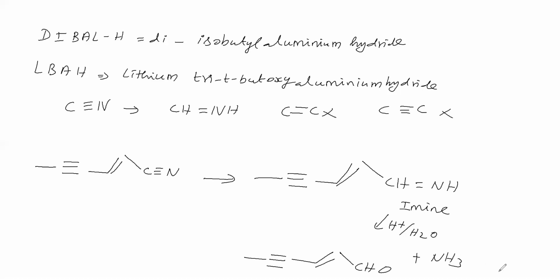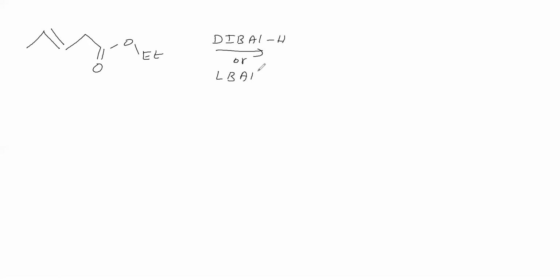Next reaction we will see. Now we will take the reactant. Here a CC double bond is there. Then here we are taking an ester. COO is called ester. What is the reducing agent? DIBALH we will take, otherwise LBAH. Just before we said two reducing agents, those two reducing agents we will take. What do those two reducing agents do?